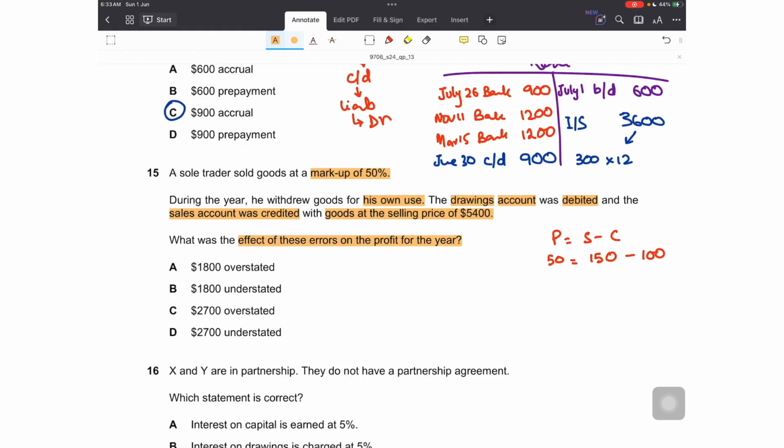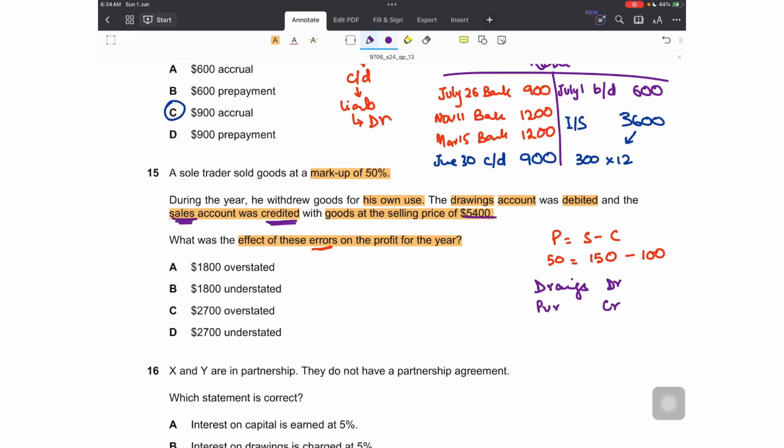What was the effect of these errors on the profit for the year? Again, the effect on the profit because of these errors. First of all, this was an inventory drawings transaction. How should this have been recorded? By debiting drawings and by crediting purchases account.